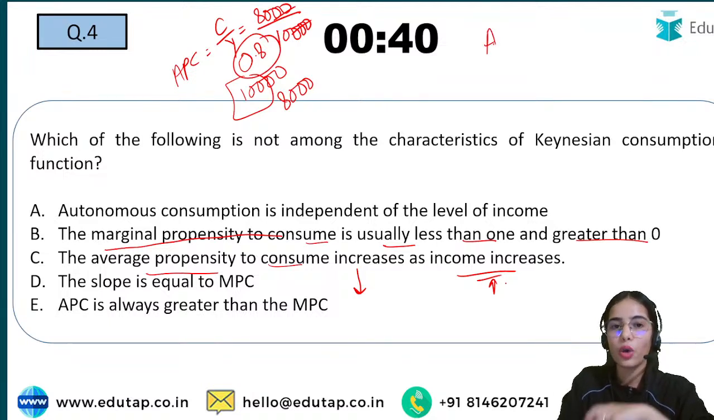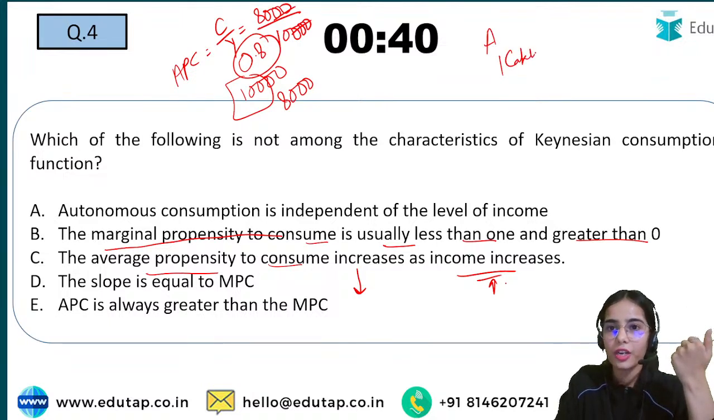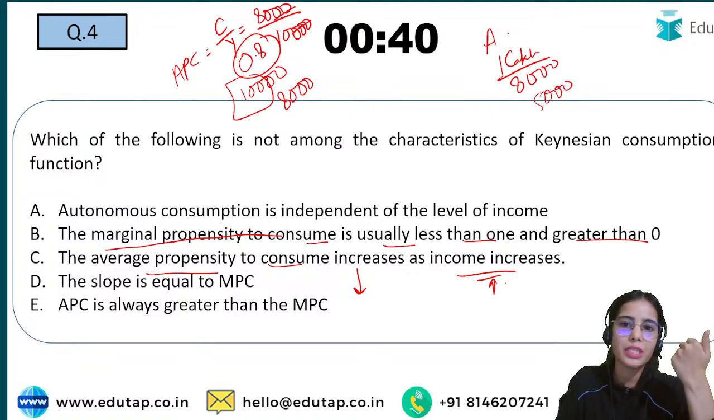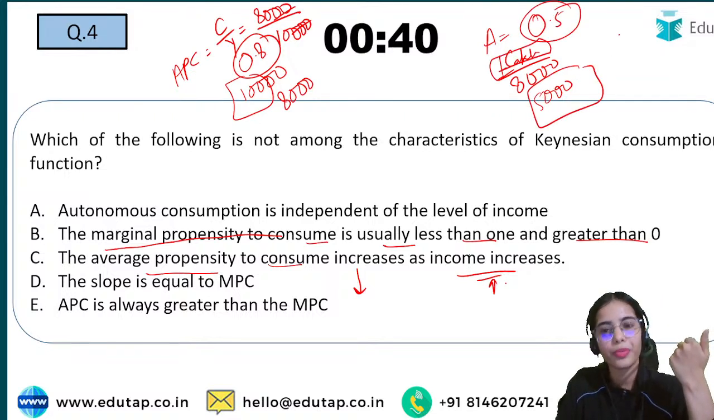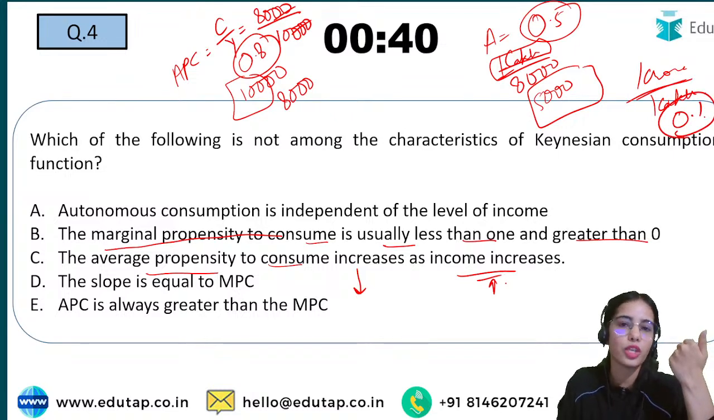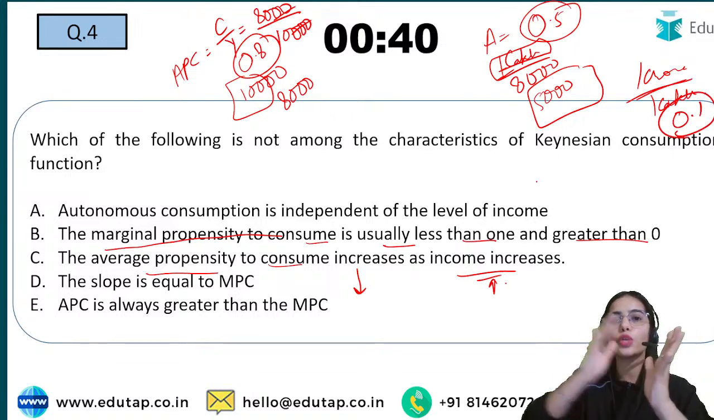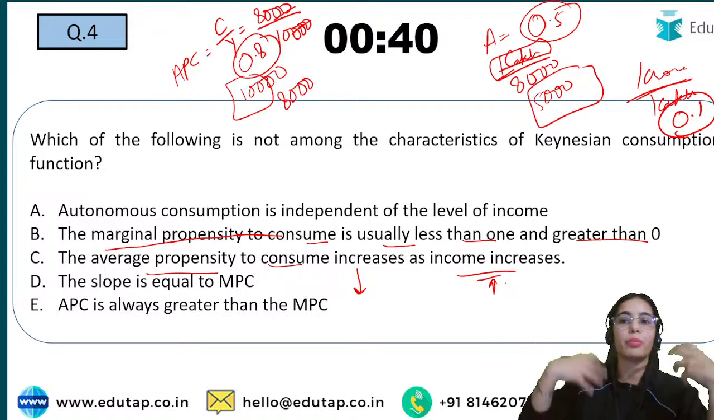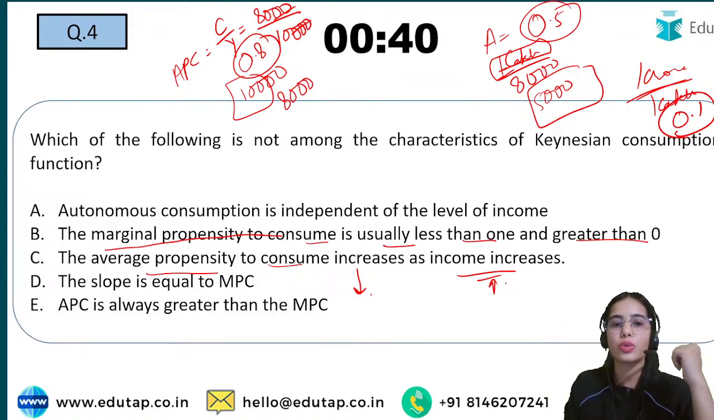Now if your income increases to 1 lakh, will you consume 80,000? No. Let's say you are consuming 50,000. So your APC has decreased from 0.8 to 0.5. Let's say you are earning 1 crore and from that you are only consuming 1 lakh. So your APC decreases to 0.1. As you are moving to a higher income bracket, as you are becoming richer, your average propensity to consume decreases as the income increases.